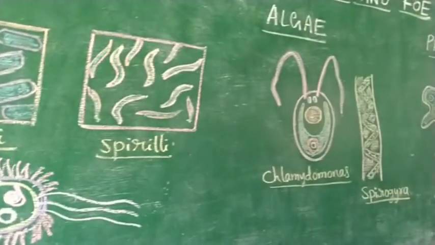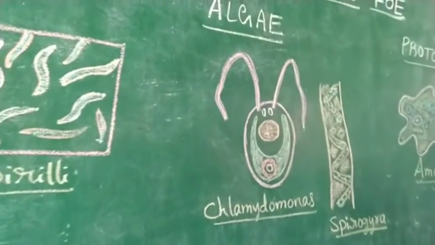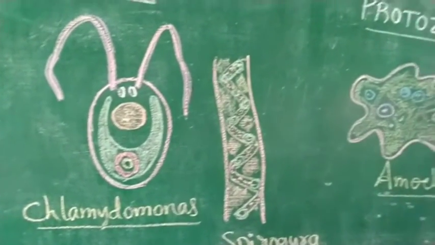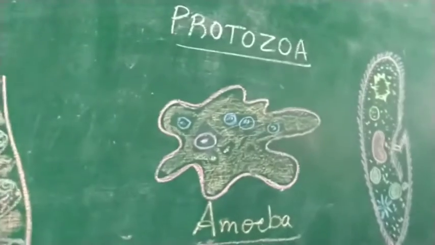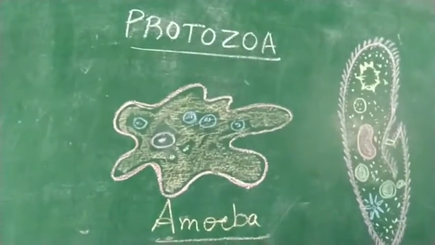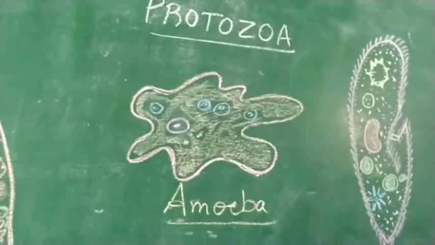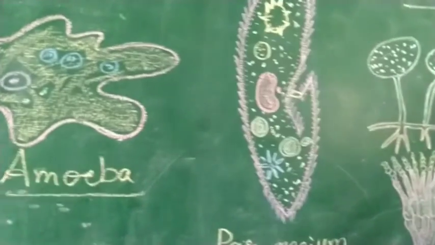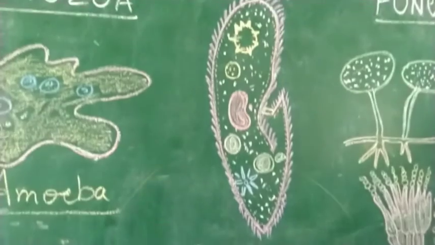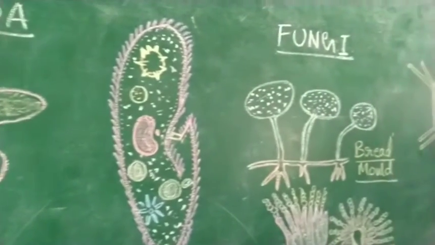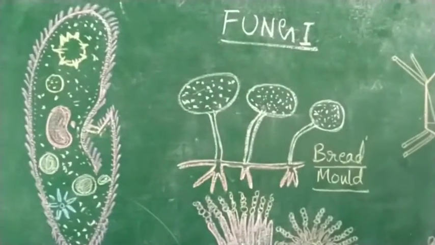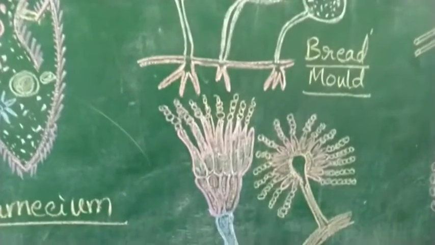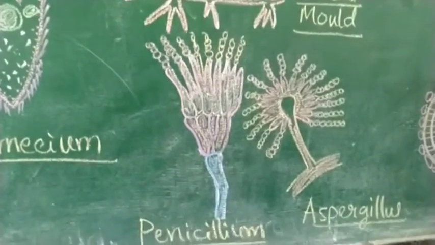Coming to the second type, so that is the algal forms. You can see the chlamydomonas here and a Spirogyra. Coming to the third type of microorganisms, protozoans. You can see the structure of amoeba here, whereas here there is a paramecium. Coming to the fourth type of microorganism, you are seeing the bread mold, here penicillium and aspergillus.